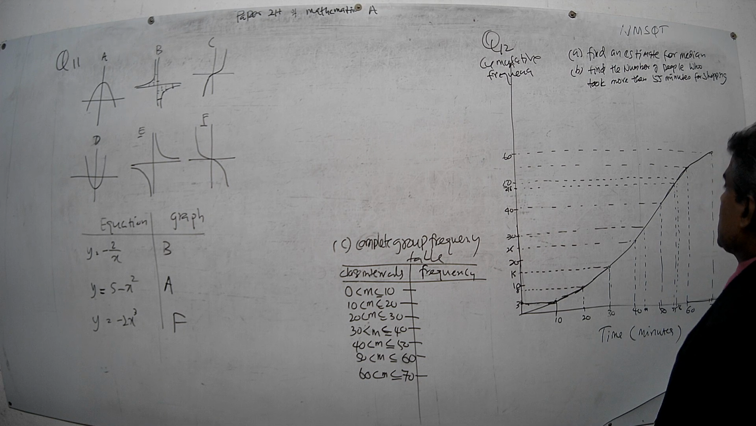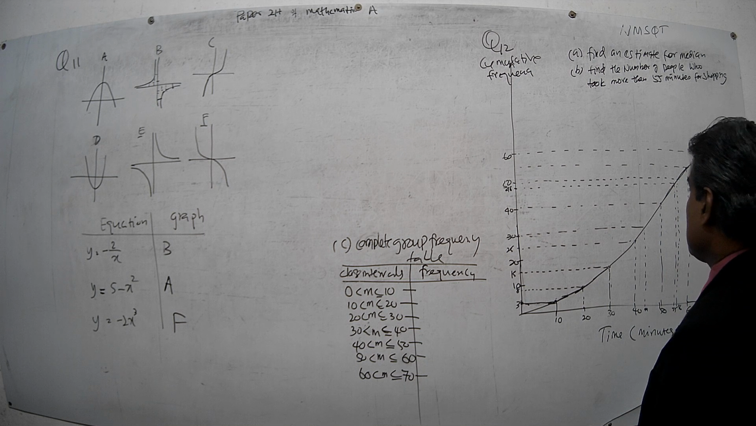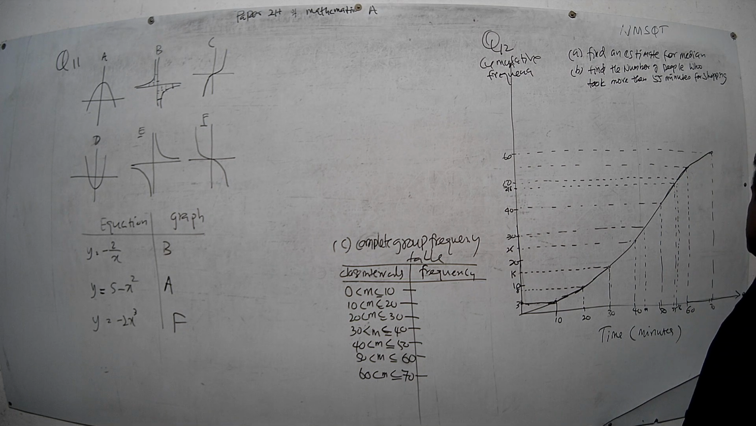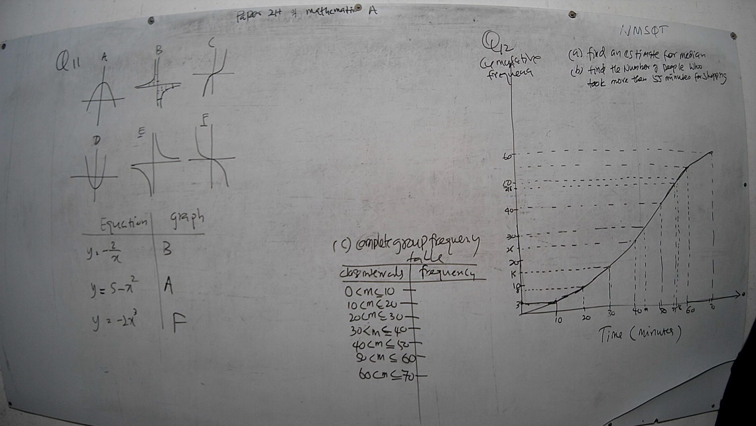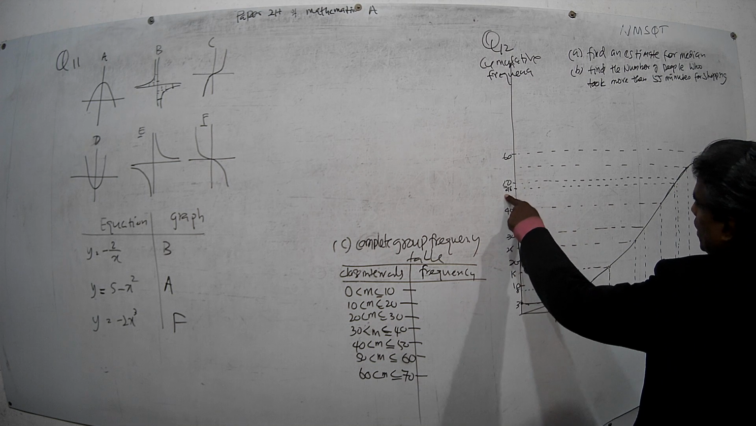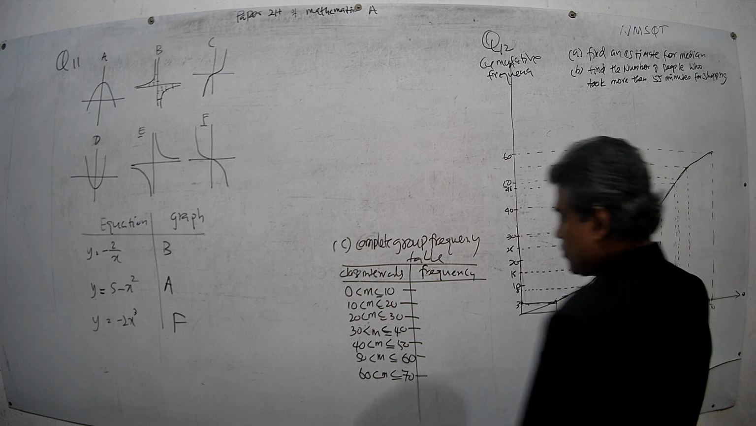Right. Let's take this 50. Then take this 55. 55 is 48. Okay, what do you mean by that? That means the cumulative frequency is 48, so 48 people have spent 55 minutes or less. That is what is meant by that.